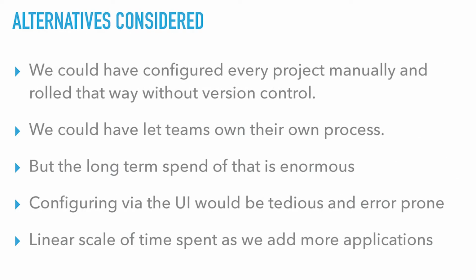Okay, so alternatives considered. We could have configured every project manually and rolled that out without version control. We could, or with S3, it sounds like. We could also let teams own their own process. But the long-term spend of that is pretty enormous because configuring the UI is tedious and pretty error-prone in a lot of scenarios. It's a linear scale of time spent as we add more applications to our project, so not ideal.